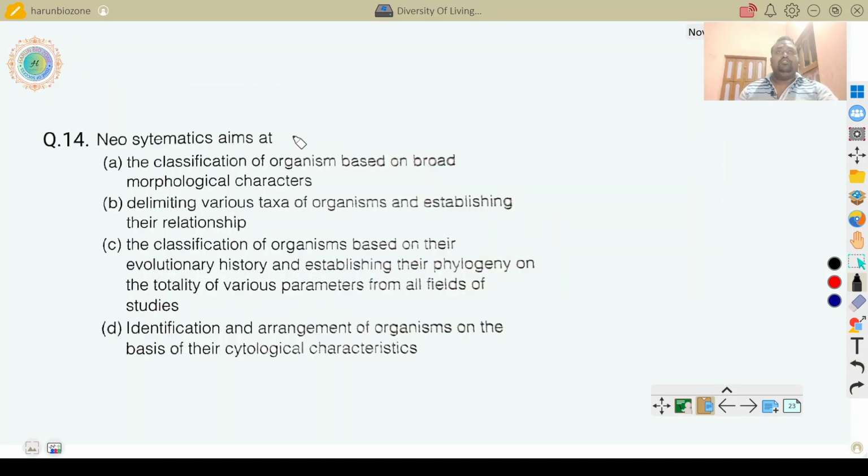14. Neosystematics or biosystematics aims to classify organisms based on broad morphological characters, delimiting various types of organisms and establishing their relationships. The classification of organisms is based on their evolutionary history, establishing their phylogeny on the totality of various parameters from all fields of study. Next question.